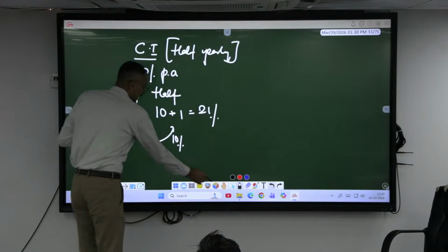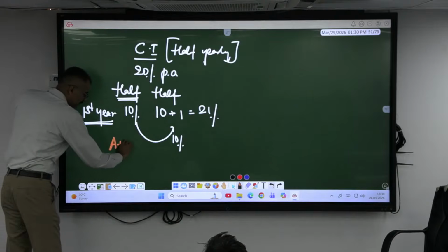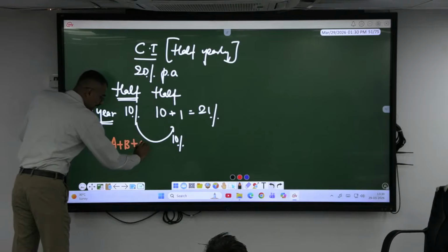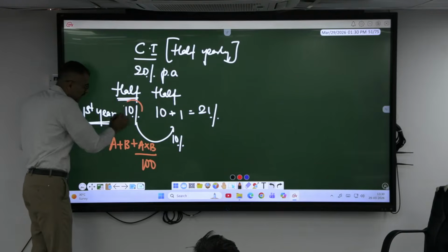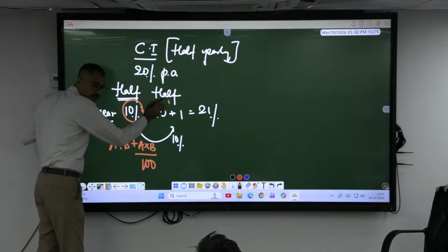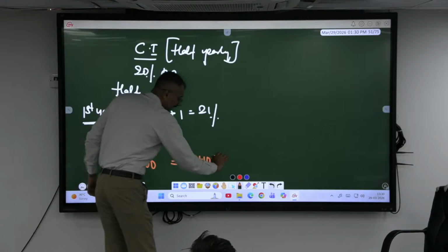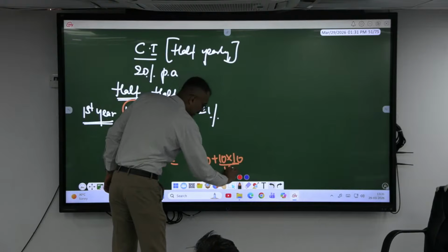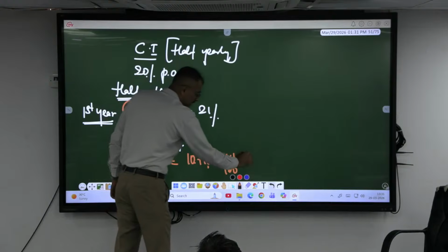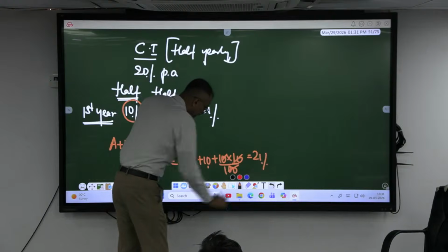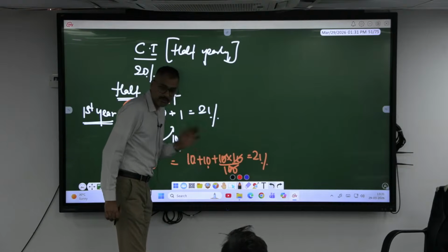This can also be calculated in this way. Look here now. This can also be calculated as A plus B plus A into B by 100. Meaning first half of the year 10%, second half of the year is also 10%, right? So which is nothing but 10 plus 10 plus 10 into 10 by 100, where A and B are equal here. 10 plus 10, 20 plus 1, 21%. Agree? 10 into 10 divided by 100, which is 1, 21%.